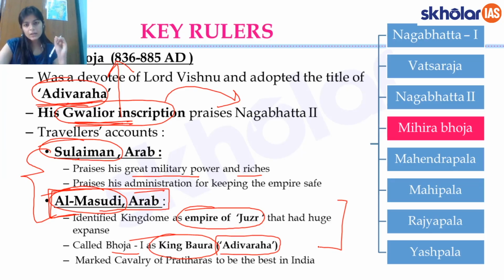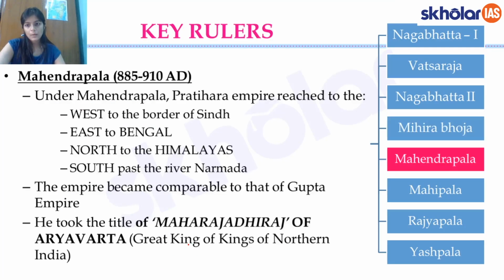So I'll repeat again. Al-Masudi calls the kingdom the empire of Juzru, and he calls King Bhoja King Baura. He also praises the cavalry of Pratiharas and he calls it the best in India. So at the time of King Bhoja, when Al-Masudi had visited, remember that the Pratiharas cavalry was the best. Essentially, it meant that Pratiharas were the strongest empire during the times of King Bhoja, Mihir Bhoja.